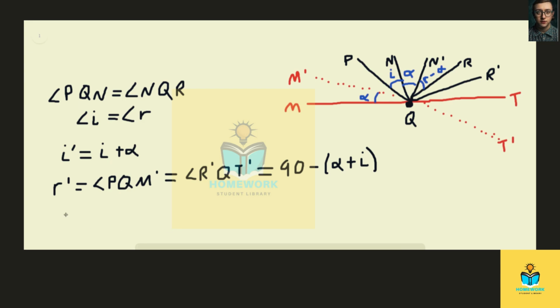So, therefore, the angle N prime QR prime would be equal to 90 degrees minus r prime, which was written above. So it'd be 90 degrees minus 90 minus alpha plus I, and then this all would be in a larger parenthesis. It'd be 90 minus that value. So this comes out to equal alpha plus I.